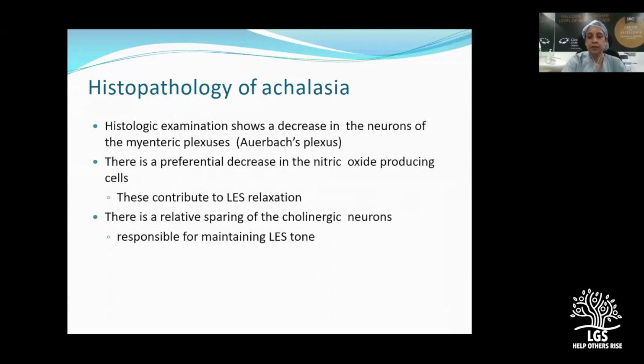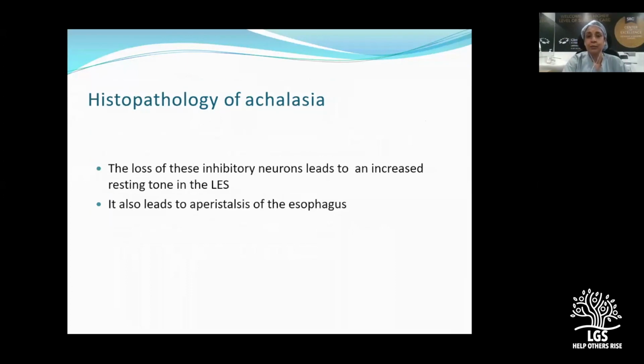So there is increased tone of the lower esophageal sphincter, or the lower esophageal sphincter tone is maintained, and there is decreased relaxation. That is how the whole disease process starts, and gradually this leads to aperistalsis in the rest of the esophagus.